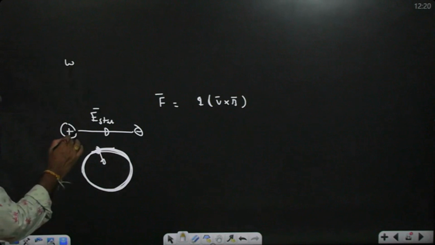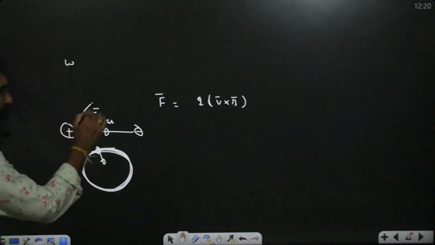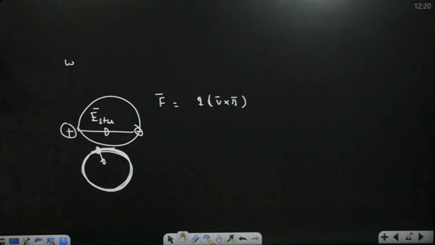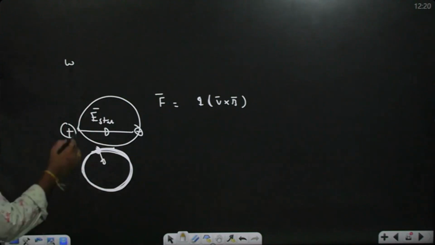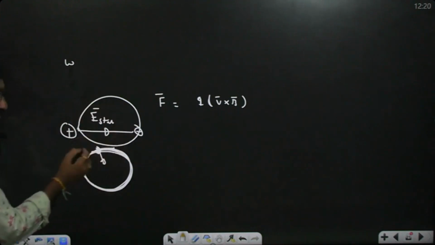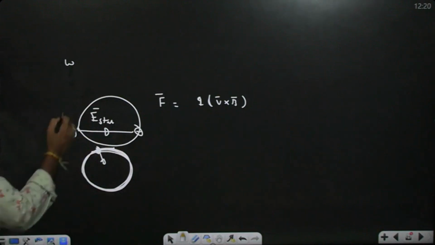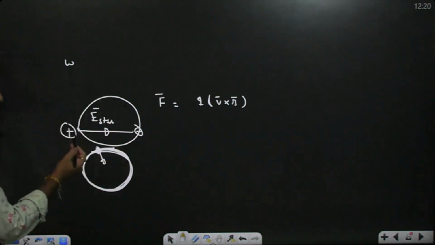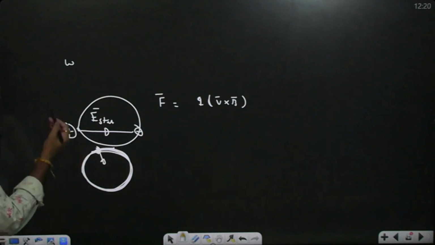So the work done by electrostatic forces in a closed path is what? Zero, because the electrostatic force is conservative. So the potential difference between two points, the starting point and ending point, is the same. So the displacement is zero.